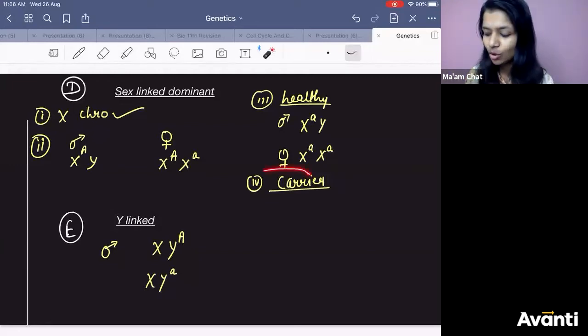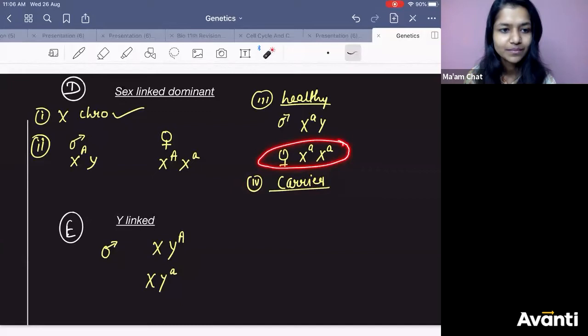Chetan, because there is no healthy person, see, this female is going to be healthy, na? This female is going to be healthy or not? Yes. Tell me, can it act as a carrier? No, right? Concept of carrier is the person should be healthy. Can you see any person who is healthy and can act as carrier?